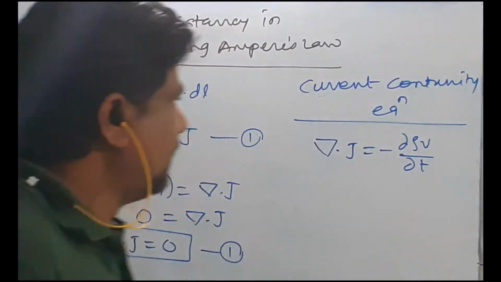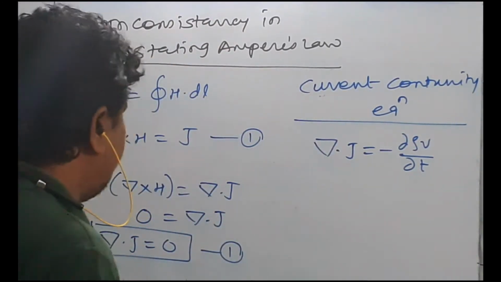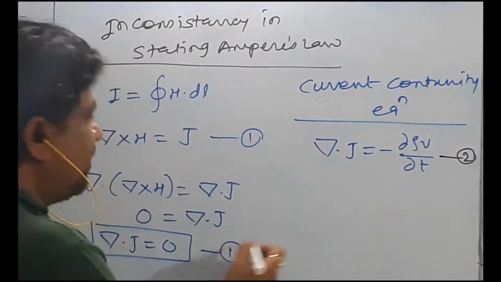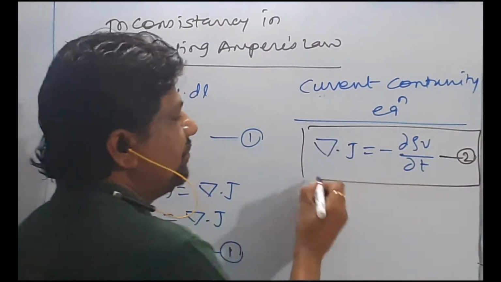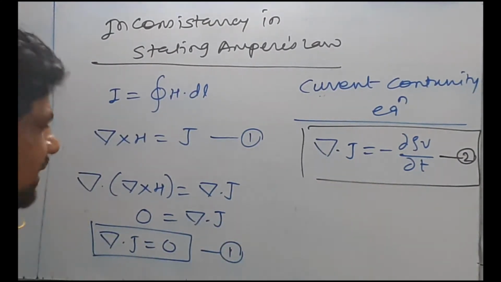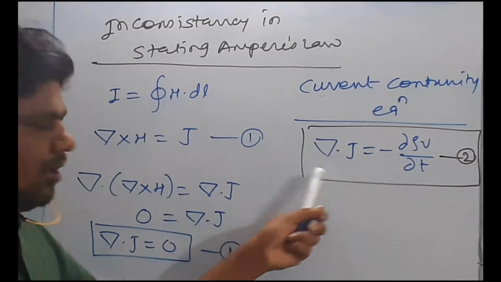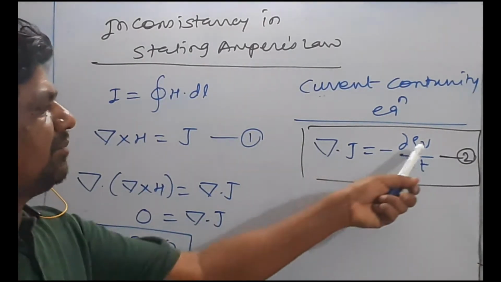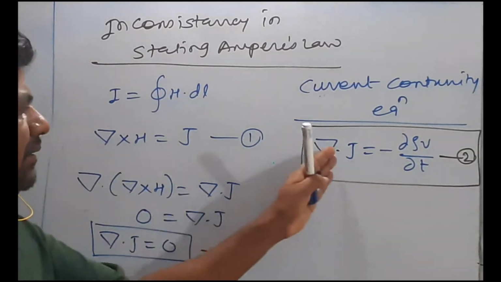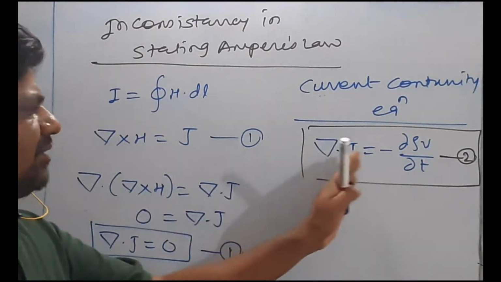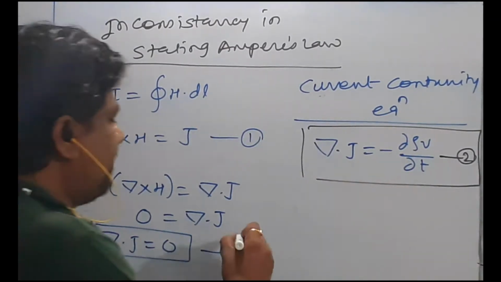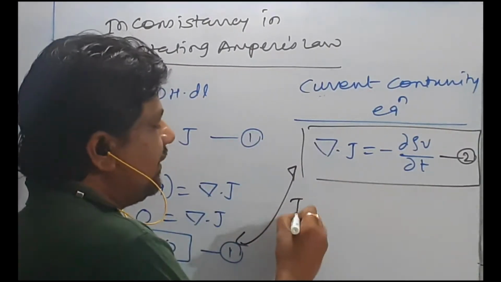If I compare equation number 1 with equation number 2, LHS is del dot J, but RHS here is 0, and here RHS is minus del rho V by del t. So how is it possible? If LHS is del dot J, RHS should be minus del rho V by del t. It should be consistent. That means from equations 1 and 2, we can say that there is